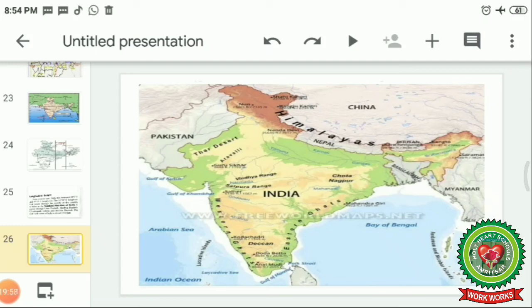In the south, we have the Indian Ocean. In the east, we have the Bay of Bengal, and in the west, we have the Arabian Sea. These are the main boundaries which make India a subcontinent. This is the reason India is known as a subcontinent in the Asian continent, because India has its own natural physical boundaries.